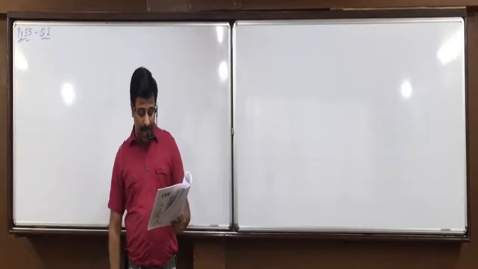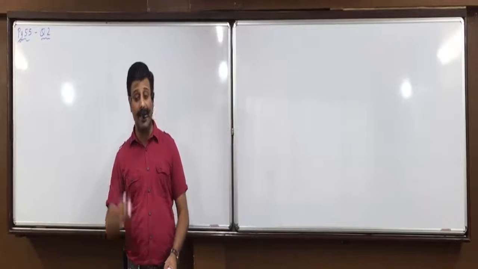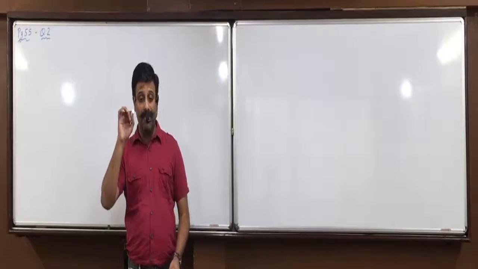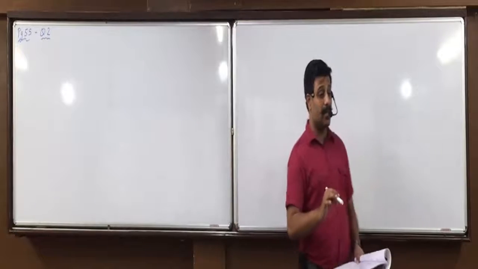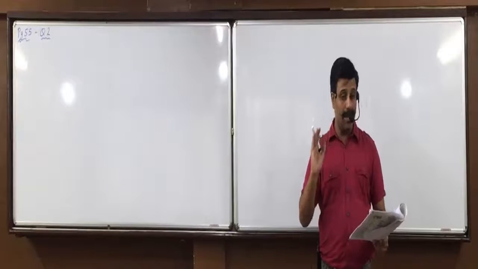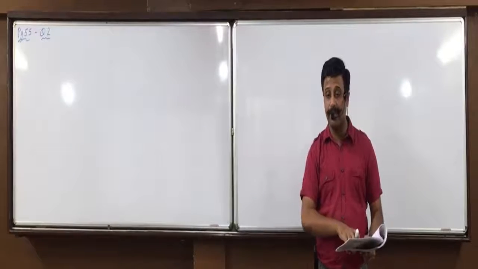Each year's profit includes an average 10,000 income from non-trade investments. Yesterday I made you write that point. Income from non-trade investment, should it be included in business profits? No. So what will you do? Minus. Now there are two alternatives. Either you minus this from all the 4 years because it's written each year.